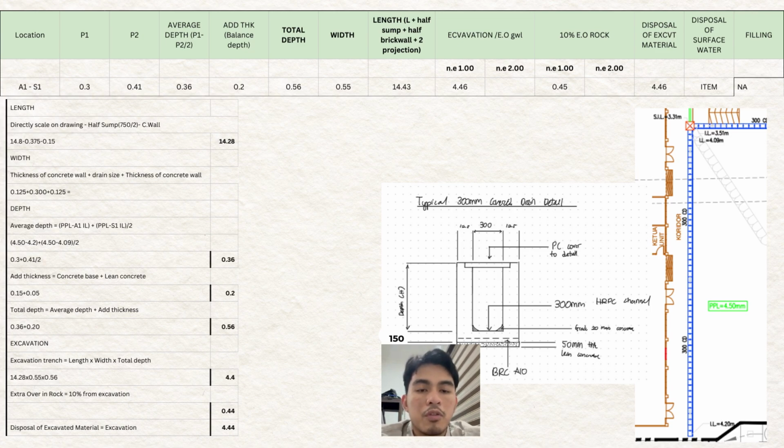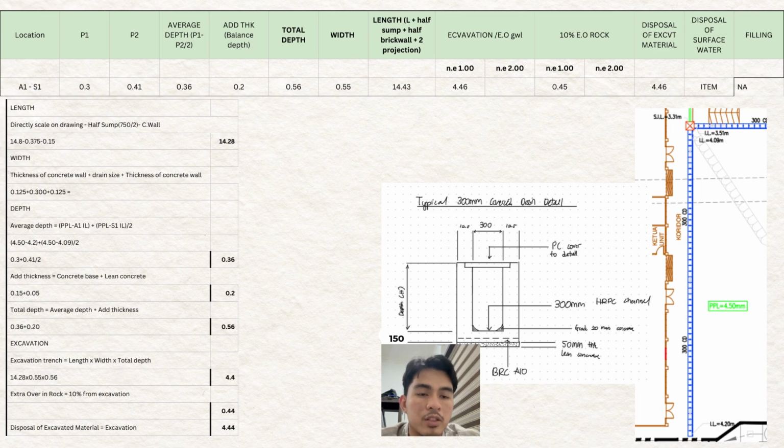So now we will move forward to the excavation. For that we will use the excavation trench. This is a surface water drainage. So the formula is length times width times total depth, and we got 4.40. Then we go for the extra over in rock. For this extra over in rock, we use the 10% from the excavation. So 10% from 4.40 is 0.44. Then we go for the disposal of excavated materials. For our drawing, we don't have any filling for the surface water drainage.